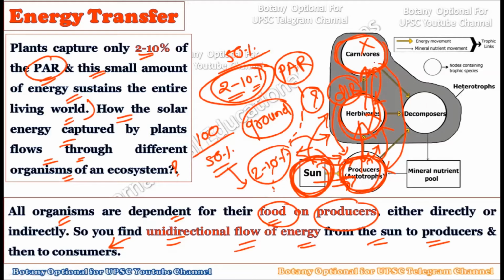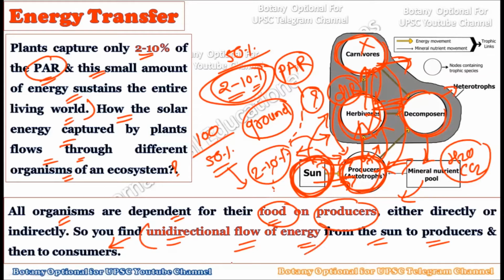And after this, after any one of them dies, that is if the plant dies, herbivore dies, or the carnivore dies, this will get decomposed and energy will be liberated into the environment. So it's a unidirectional flow. Okay, it is not a cyclic flow. Nutrients will get recycled, whatever the H2O, whatever the CO2 was there, it will get recycled, but not the energy. Energy will always flow in a unidirectional way.